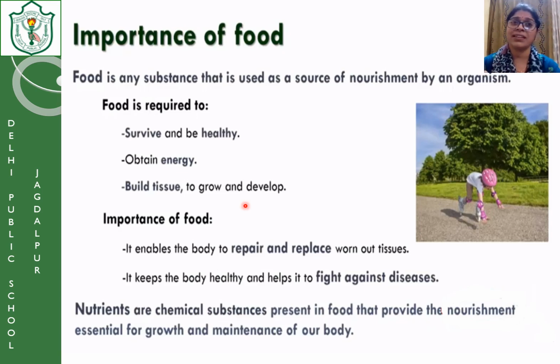How is the number of cells increasing? Because every time a new cell is formed from the previous cells, the old cells give birth to new cells, and the new cells give birth to tissues. Small tissues grow into bigger tissues, then our hand size increases, body size increases. So without food, the tissues cannot be built, we will not grow enough, and we will not develop. So basically these are the 3 points which are important for us. This is the importance of food.